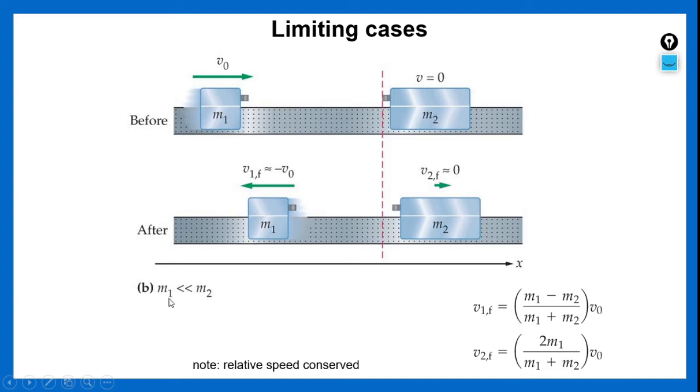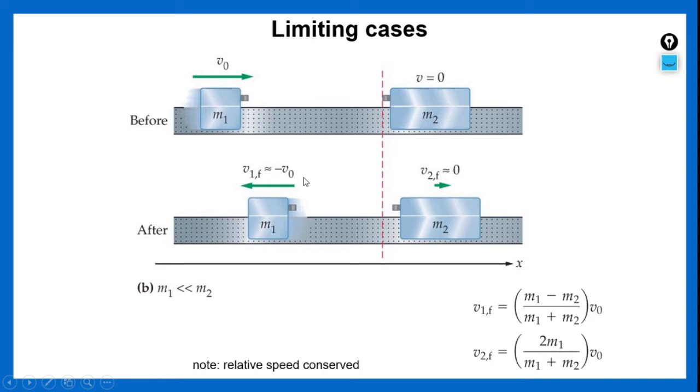The second condition is where we have taken mass m1 lesser than m2. So here is the case. Again the second mass is at rest, so v is equal to 0. The first mass is moving with a velocity of v naught. So after colliding, what happens? The lighter particle is colliding with a much heavier body. When a lighter mass collides with a heavier particle which is at rest, after colliding it retraces its path with the same velocity.